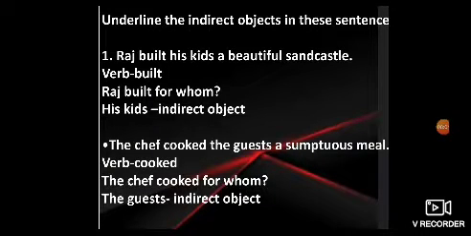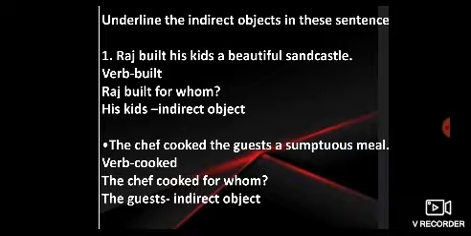Let's have a look at some questions from your exercise. First one, the question is underline the indirect object in these sentences. Raj built his kids a beautiful sandcastle. Now, first try to pick out the verb. What is the verb in this sentence? Built. Now, put the question to find the indirect object. Raj built a beautiful sandcastle for whom? What is the answer? His kids. So, his kids is the indirect object in our sentence.